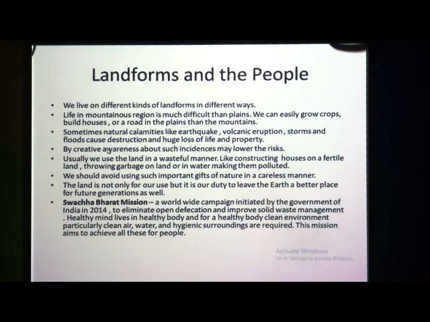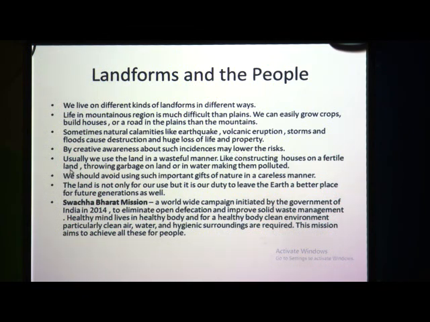property. Sometimes there is too much rain, and because of this too much rain, flood occurs. Sometimes there are earthquakes, sometimes there are volcanic eruptions and storms, and because of this there is a huge loss of life and property. So, how can these things be reduced? By creating awareness among the people. Creating awareness about such incidents may lower the risk to the lives of the people.